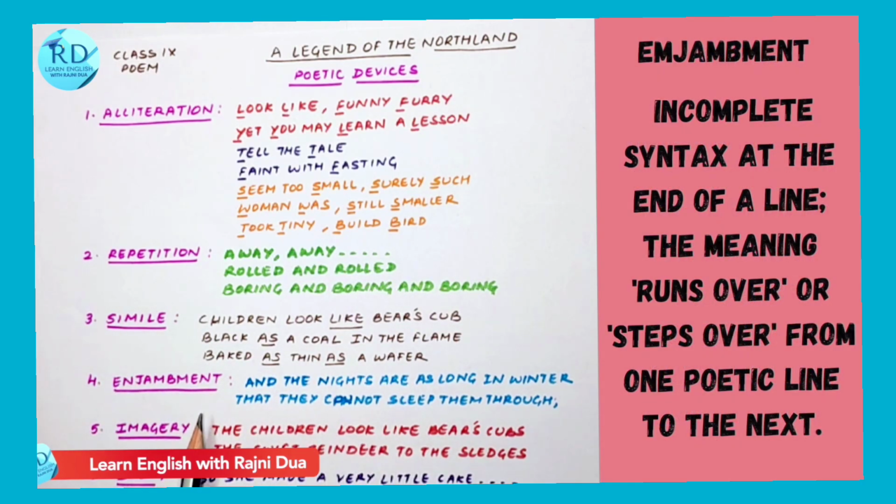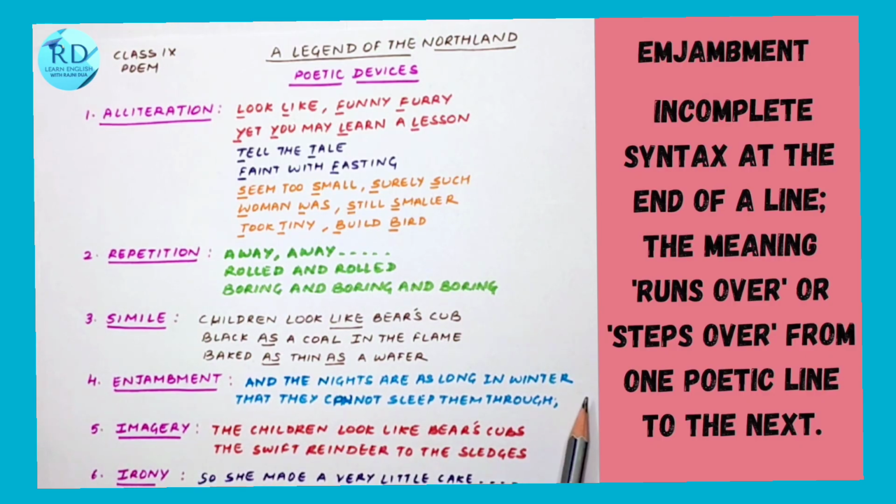Next is enjambment. Enjambment is when there's no punctuation mark at the end of the line and the meaning runs to the next line. For example, "and the nights are so long in winter," it's incomplete and it moves on to "that they cannot sleep them through." It gets completed here, but there's no punctuation mark. That is enjambment. There are many examples of enjambment in almost every stanza; I've just picked one for example.